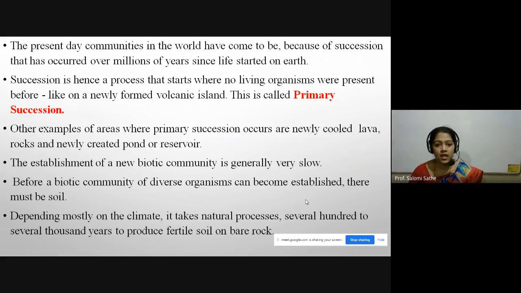When these lichens grow on the barren rock, due to the secretion of that particular acid, carbonic and oxalic acid, I think, this acid forms the soil from that barren rock. And depending mostly on the climate, it takes natural processes several hundred to several thousand years to produce fertile soil on the barren rock.